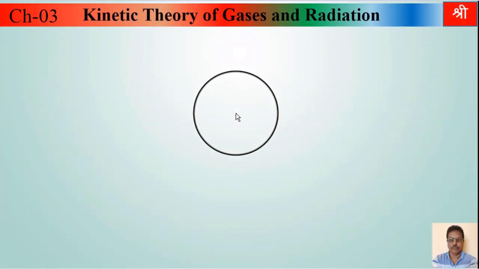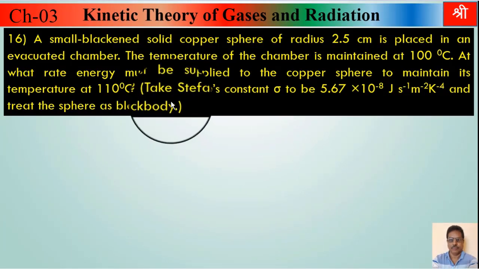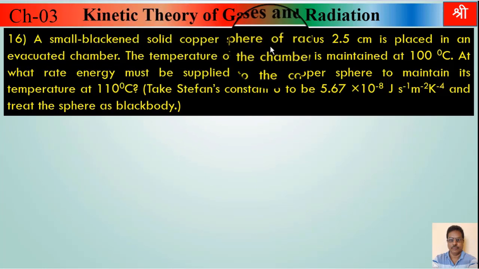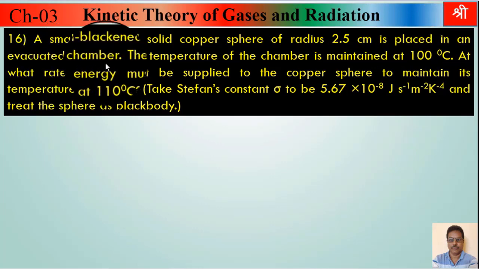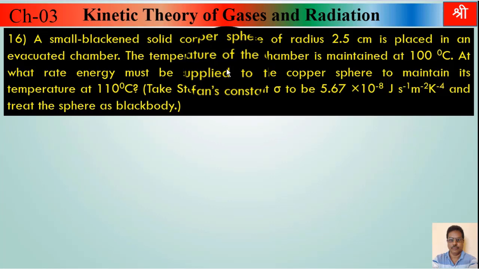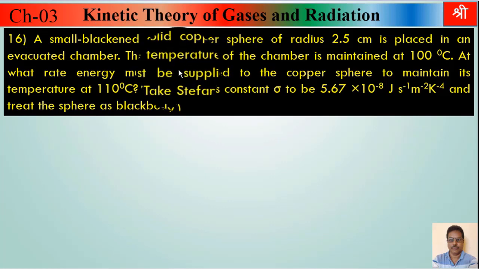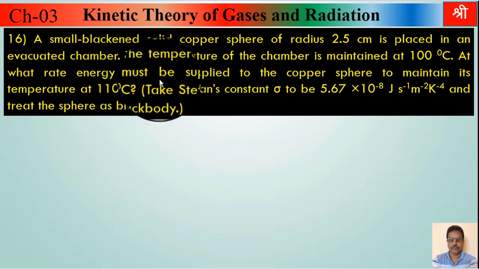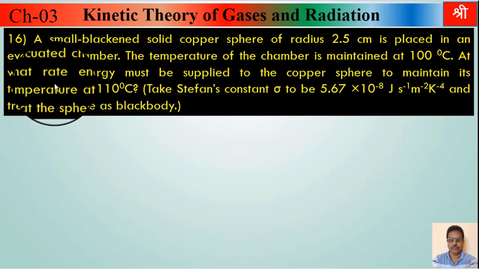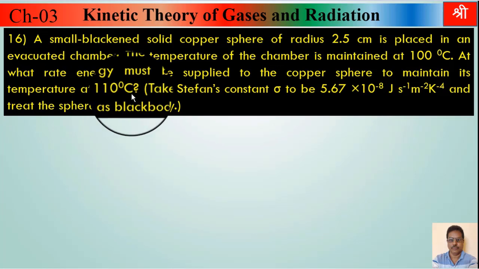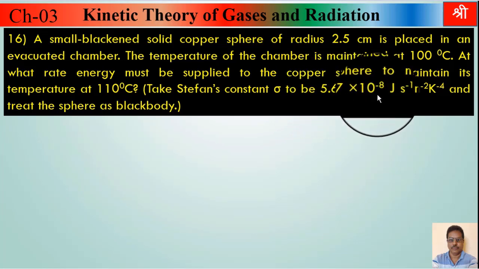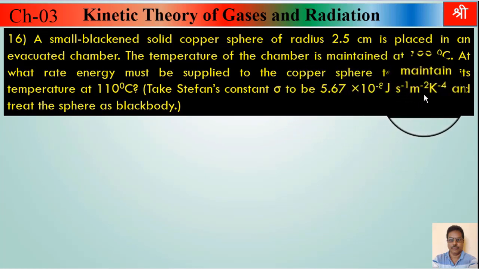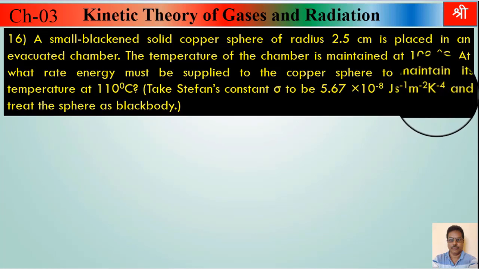Then let's go to example number 16. A small blackened solid copper sphere of radius 2.5 centimeter is placed in an evacuated chamber. The temperature of the chamber is maintained at 100 degrees Celsius. At what rate must energy be supplied to the copper sphere to maintain its temperature at 110 degrees Celsius? Take Stefan's constant sigma to be 5.67 into 10 raised to minus 8 joule per second per meter square per Kelvin raised to 4, and treat the sphere as a black body.